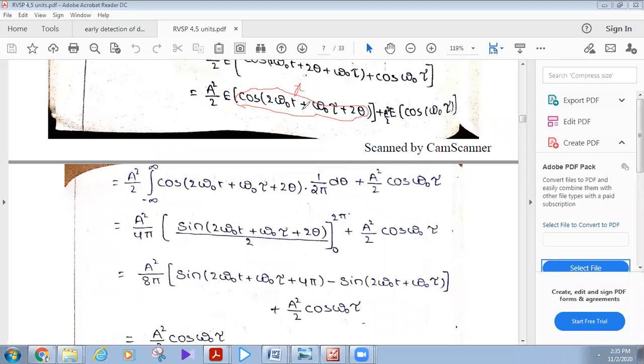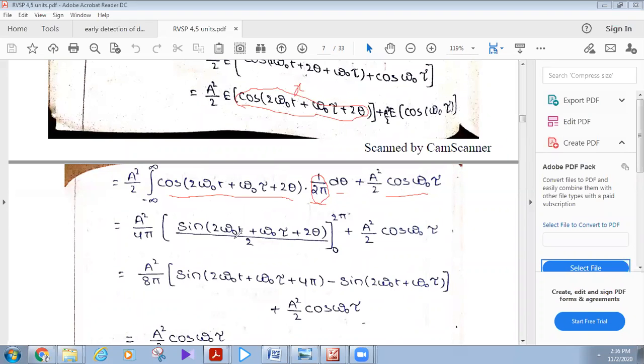Now, solving this expectation of the cosine function, which is the integral from minus infinity to infinity of cos 2 omega naught t plus omega naught tau plus 2 theta into f of theta. What is f of theta here? 1 by 2 pi, into d theta, and A square by 2 into cos omega naught tau.